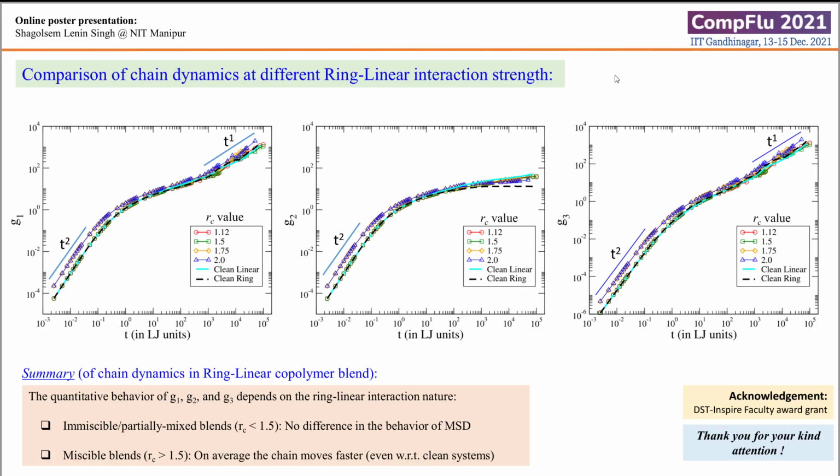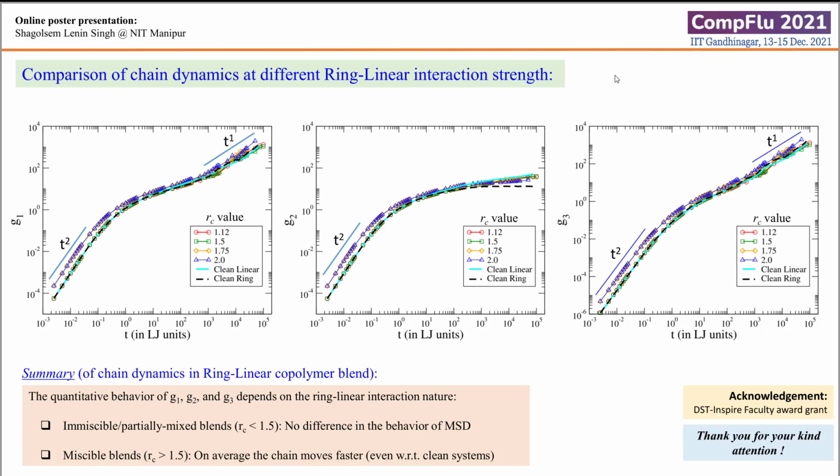These are not blends, and for blends with RC value greater than 1.75, where the blends are partially or well mixed, we see a faster diffusion, a faster motion of the chain, indicated by the higher values of G1, G2, and G3 respectively in all these cases.